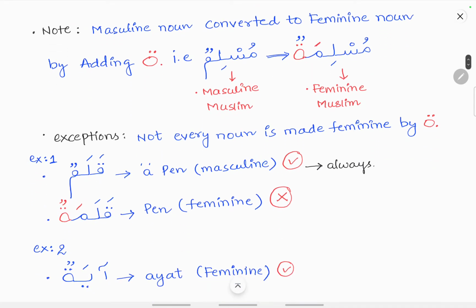For example, if we take khalamun. Khalamun is by default a masculine noun. You can't make a masculine noun into a feminine by adding a closed ta. As a rule, Muslimun is changed to Muslimatun by adding a closed ta. But khalamun means a pen, it is masculine and you can't make it a feminine pen by adding closed ta. So it is wrong. Khalamun is always khalamun only. You can't add a closed ta at the end.